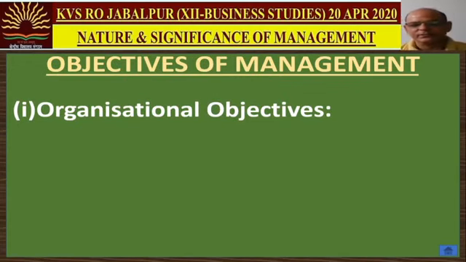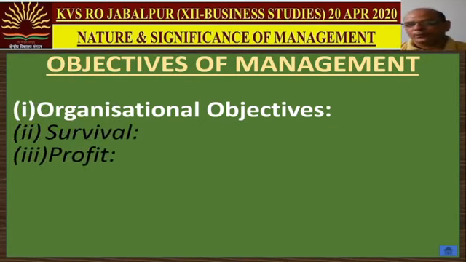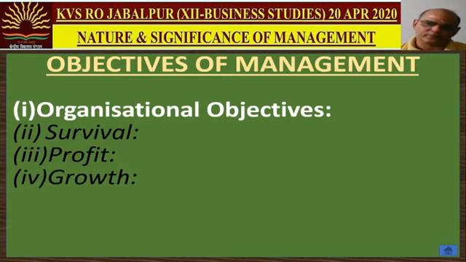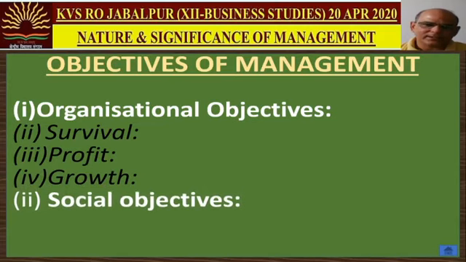In case of a business firm, the management will have organizational objectives, that is survival of the organization, survival of the business unit, more profits, and growth. Other than organizational objectives, there may be social objectives. For example, providing employment, keeping the environment safe, sustainable development, contributing towards society in case of epidemics and other natural calamities. So these are some of the social objectives. It also includes providing educational facilities, health facilities, and other kinds of services towards the society.